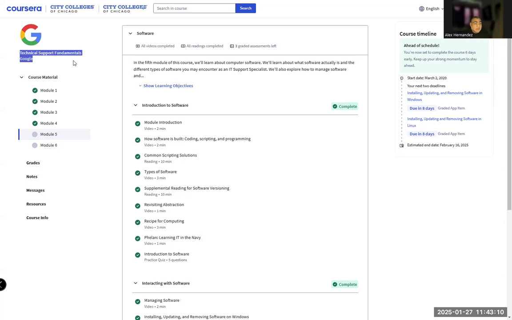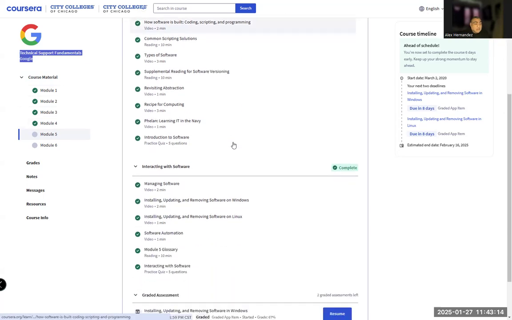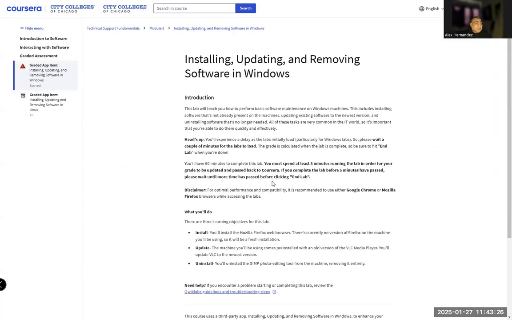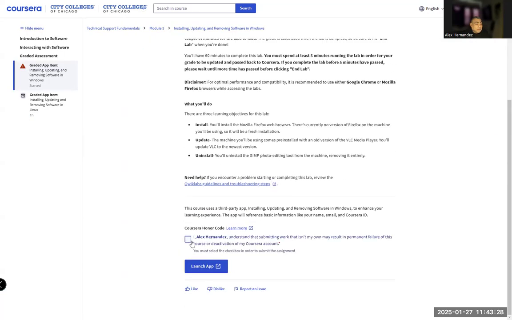And we're going to be looking at module 5. We are going to go to the end of module 5 to record the lab that we have towards the end. This is the lab. We need to launch it. Agree.